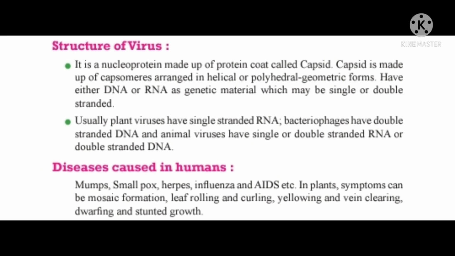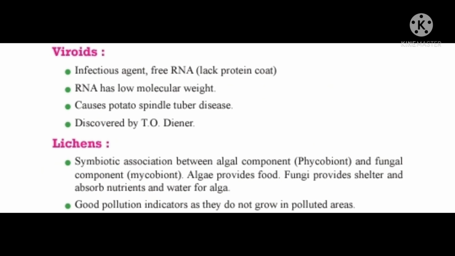In plants, symptoms can be mosaic formation, leaf rolling and curling, yellowing and vein clearing, dwarfing and stunted growth. Viroids: infectious agents, free RNA, lacking a protein coat; the RNA has low molecular weight and causes potato spindle tuber disease. Discovered by T. O. Diener.